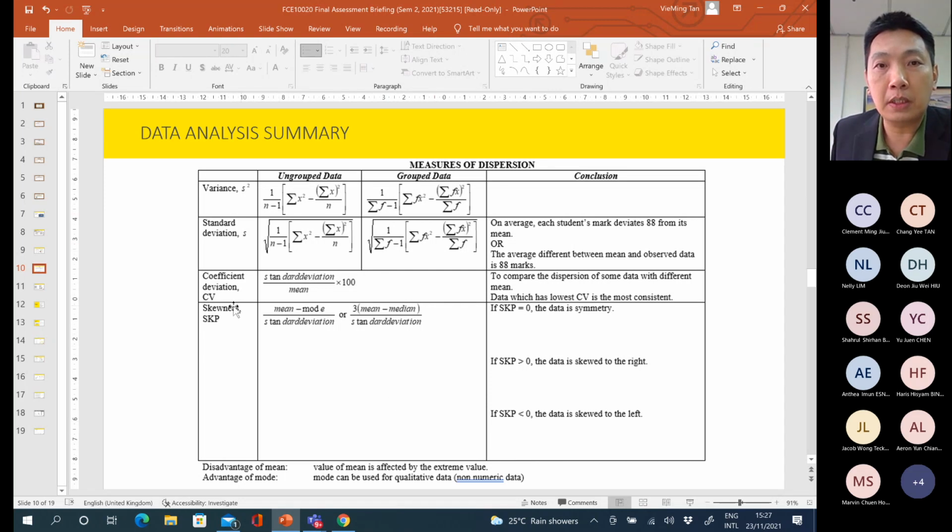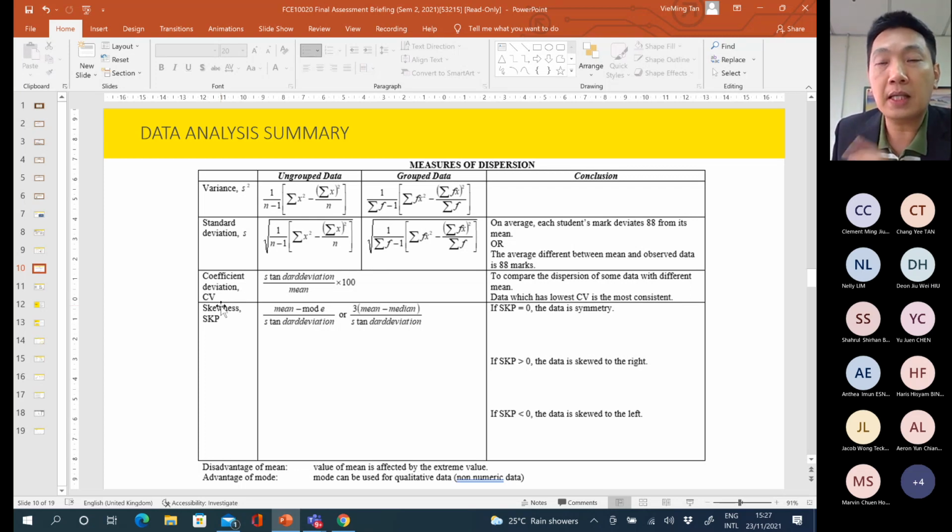Then the next measurement will be the coefficient of deviation. Coefficient of deviation actually is used to compare two sets of data in terms of the dispersion of the data. Dispersion means the deviation of the data, whether it deviates a lot or not, whether there are a lot of differences between two sets of data. So the higher the CV, the higher the deviation of that set of data.